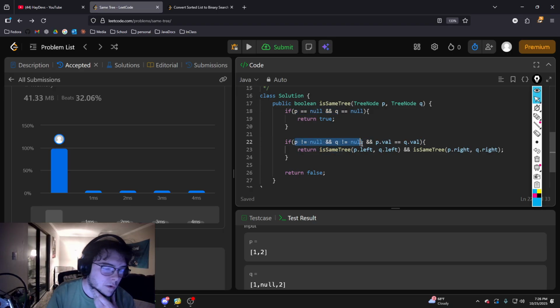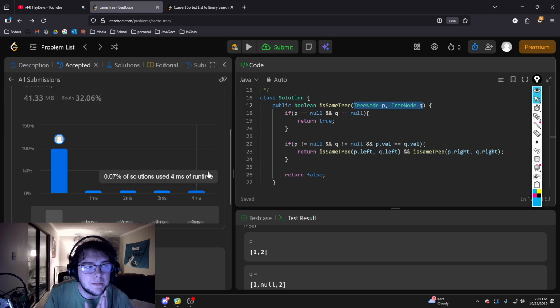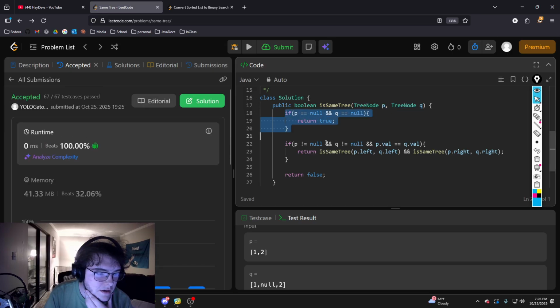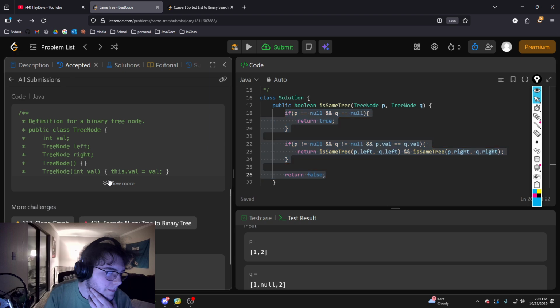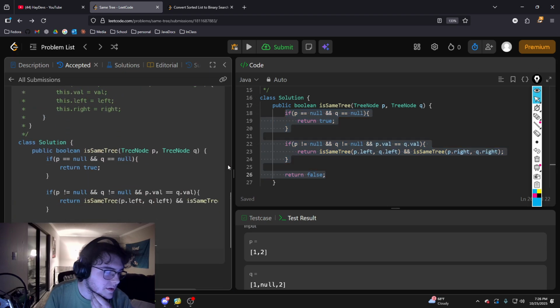And then while it's checking each node on the way, it'll make sure that one doesn't have a node and the other doesn't have a node. And then if they both have a node at the same spot, then it'll say if the values are equal to each other. And if they're equal to each other, we'll run the same function on the left and the right nodes. So the space complexity would be n, where n is the size of the tree. And then the time complexity is n as well, where n runs this function for every node in the tree. So I'm pretty sure the space and time is n. But yeah, this solution isn't too bad.